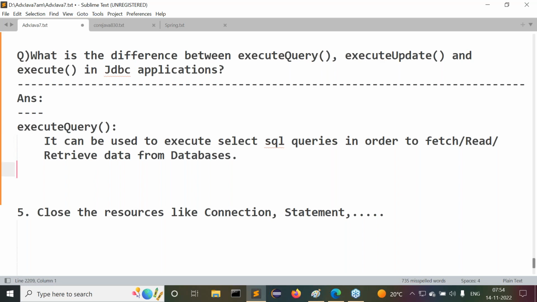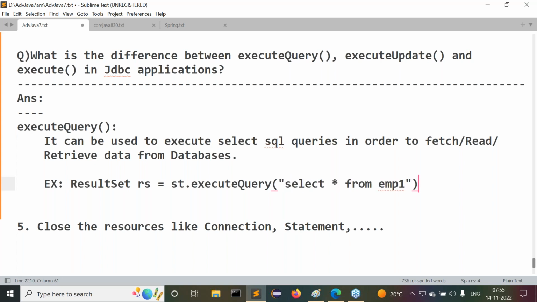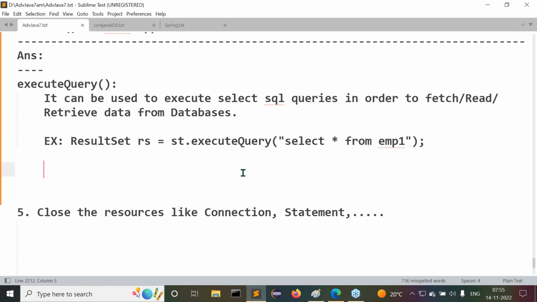Okay, now here we need to talk about an example. Try to understand it now. ResultSet rs equals st.executeQuery, where st is a Statement. The executeQuery method is available in Statement only. Right, sir. executeQuery of select star from emp1, like this I provided. This is my SQL query. Got my point or not? Now observe carefully. What happens when the JVM executes this particular instruction?